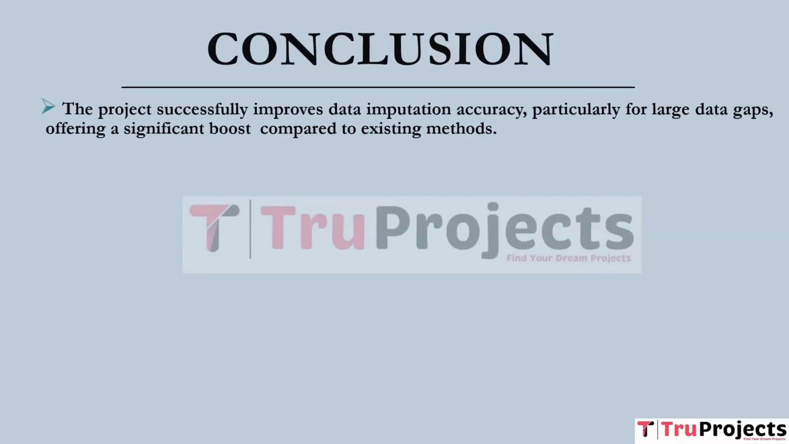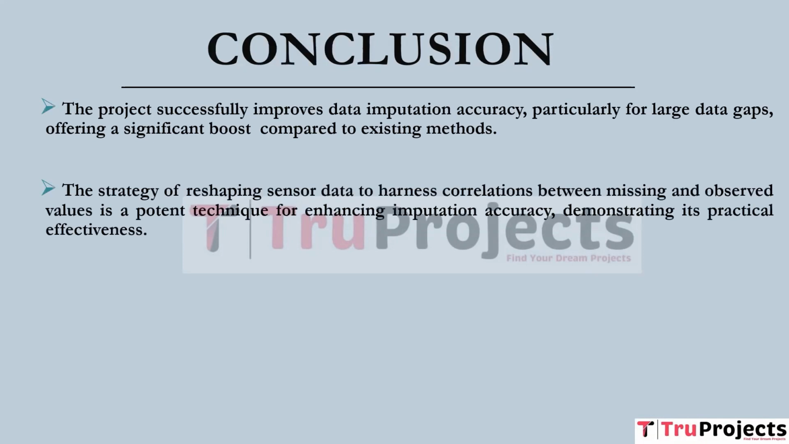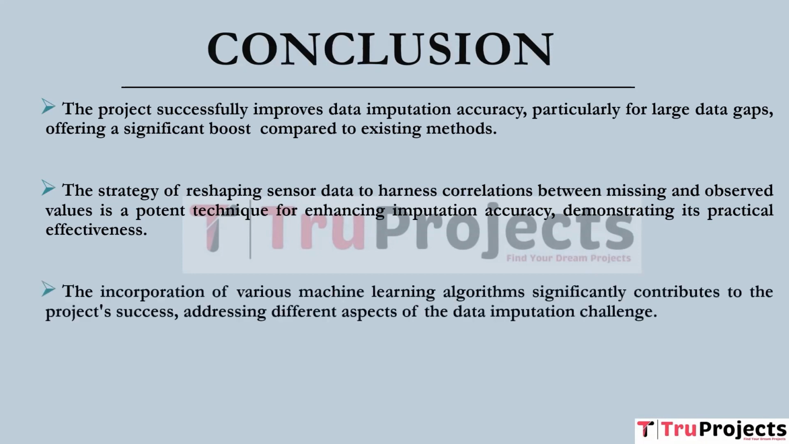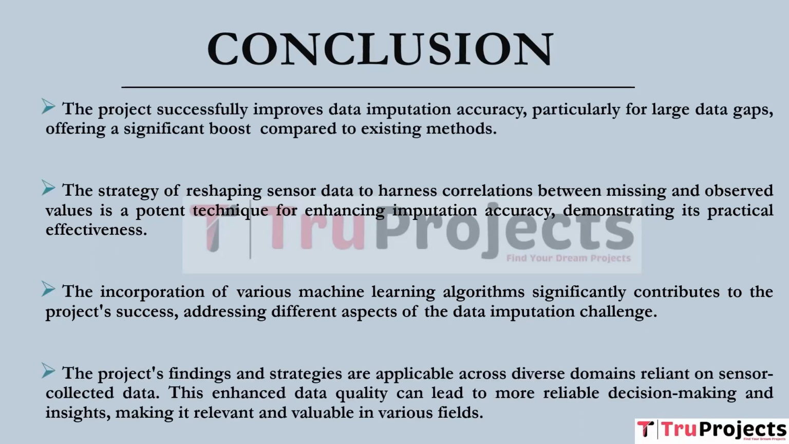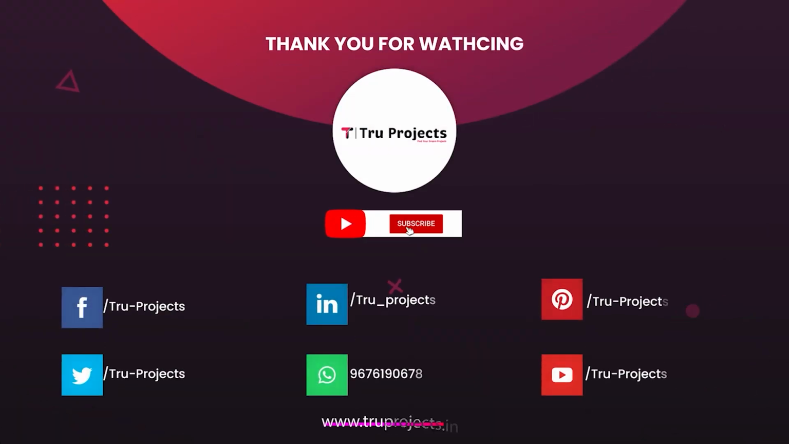The project significantly enhances data imputation accuracy, especially for large data gaps, surpassing existing methods. The innovative reshaping of sensor data successfully leverages correlations between missing and observed values, boosting imputation accuracy. Various machine learning algorithms contribute to the project's success, addressing different aspects of the data imputation challenge. The project strategies are relevant across domains reliant on sensor data, ensuring better decision making and insights by improving the data quality.